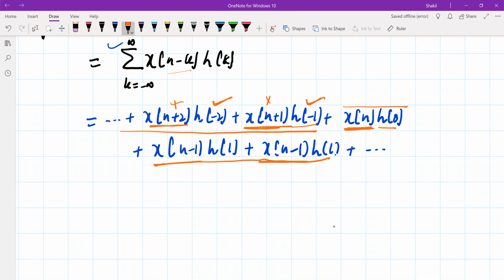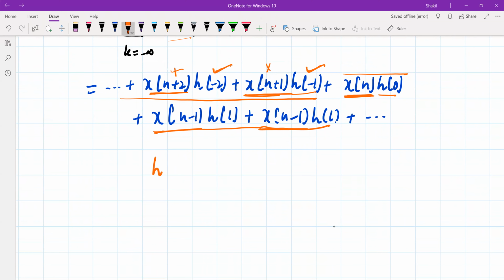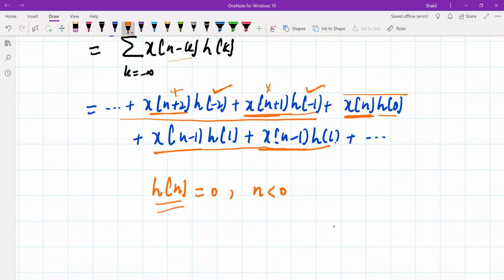Now you can say that h of n, or simply h of k, should be equal to 0 when n is less than 0. When n is less than 0, means n is minus 1, n is minus 2, n is minus 3. So that will make it h of minus 1, h of minus 2, h of minus 3, and so on.